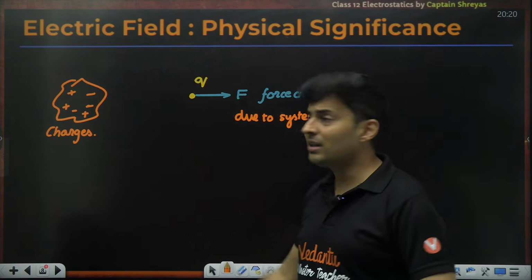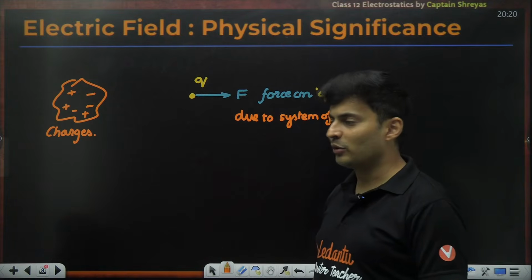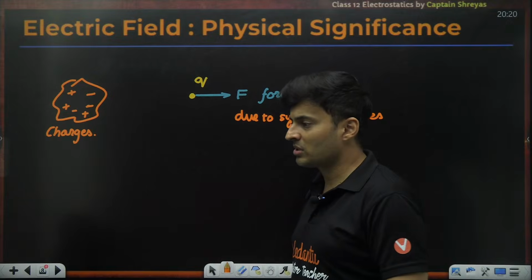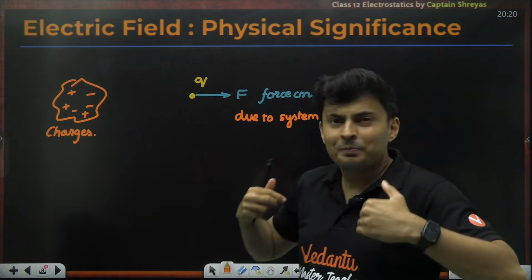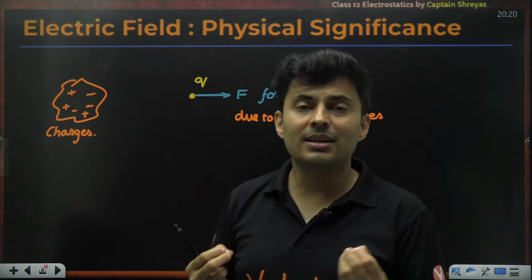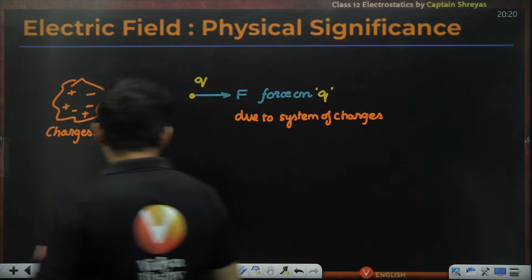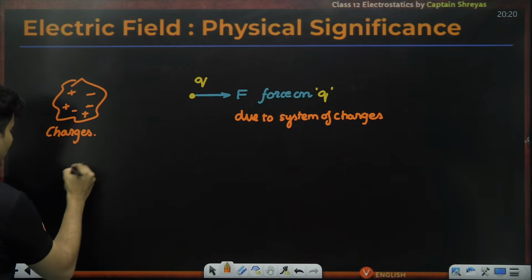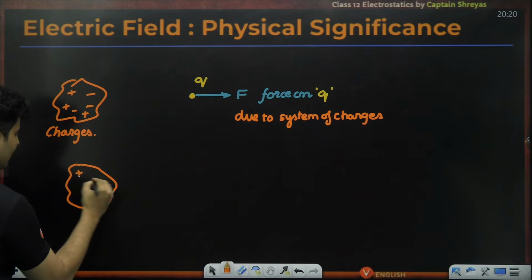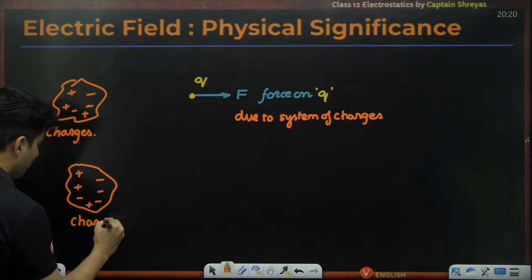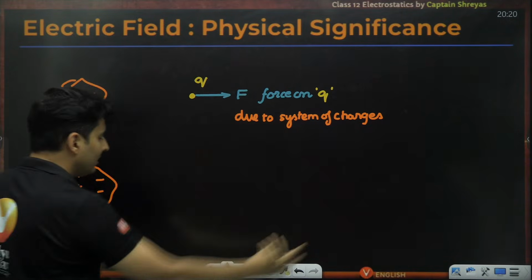How did we even understand what is the direction of the force? How did we understand what should be the magnitude of the force? I know we are going very deep, questioning even the deepest of the deepest things over here. So imagine a situation when these charges are still there, but you have nothing here.